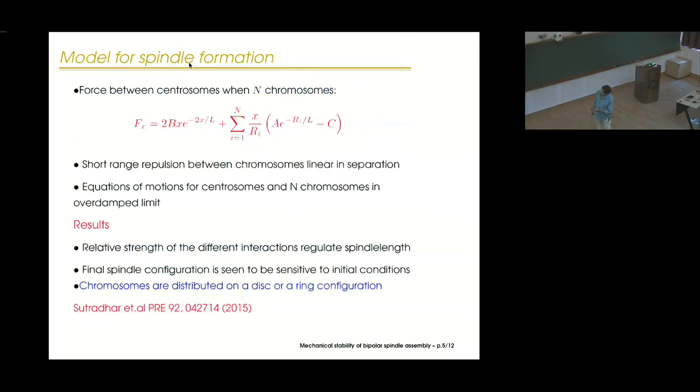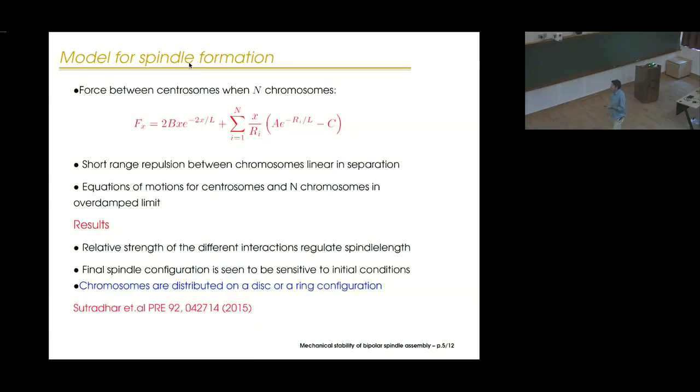Now, this model has been extended to study the general case where all these chromosomes are there, and the microtubules are interacting with these chromosomes through the interaction arising due to these motors. And how it has been modeled is that, if you consider n chromosomes which are distributed, then Ri is the separation of one of the centrosomes from each of the chromosomes, and then you have to sum over all the interactions for all these n chromosomes, and then one can write down an expression for the force which is acting between these two centrosomes.